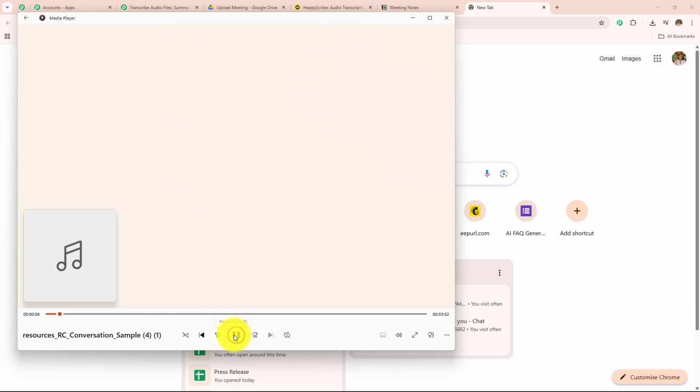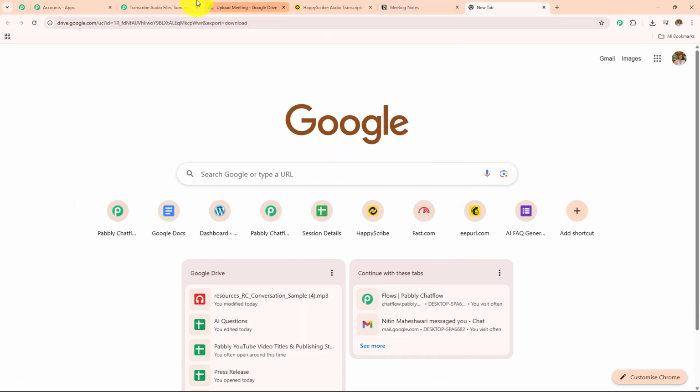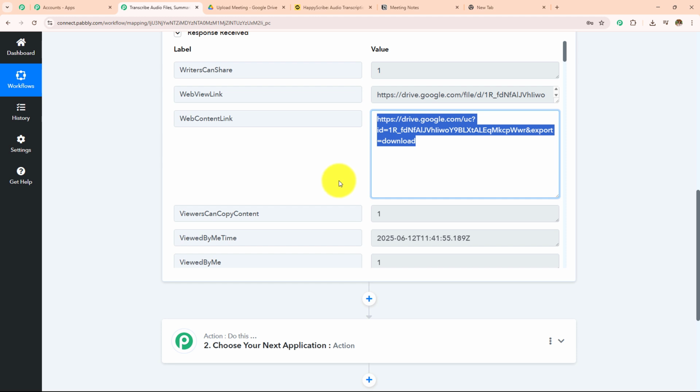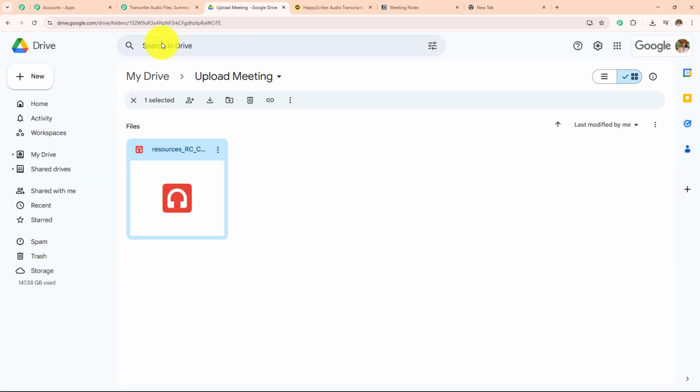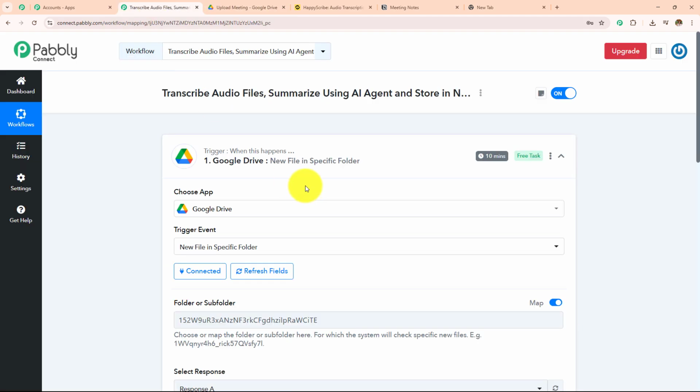So this is the same file which I have uploaded and received the response in my Pabbly Connect workflow. So now we can say that we have created this connection. As soon as I have uploaded the file, I have received that response over here. And whenever I'm going to upload a new file, I will start capturing that response over here.